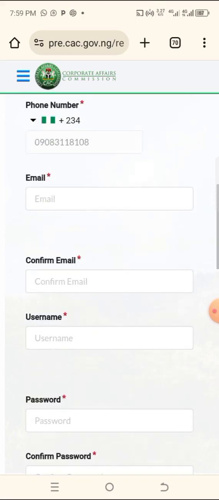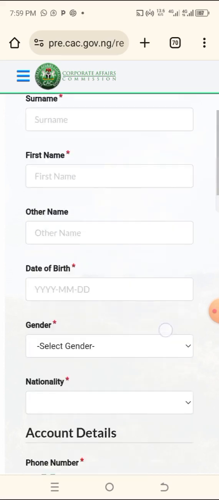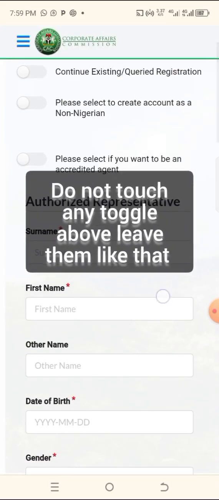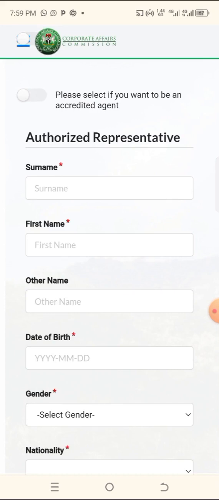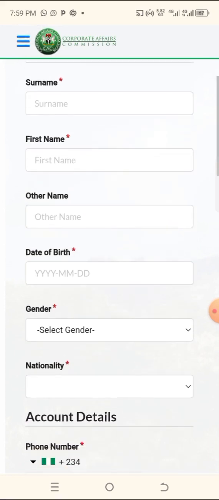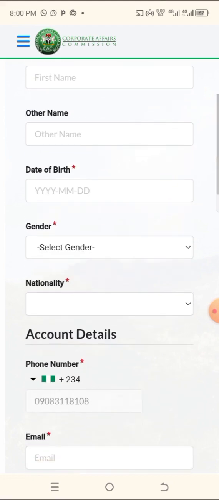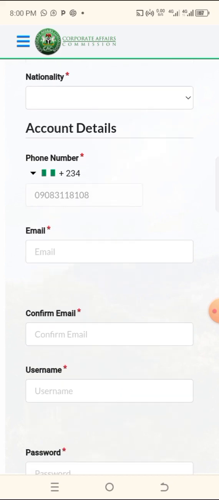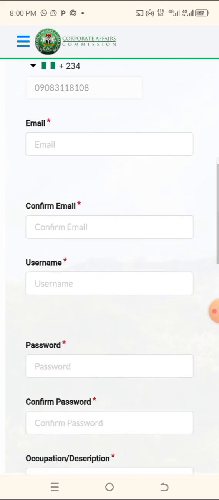One client, one registration. Do not put the registration of the client under your own. Do you understand now? Input information for yourself if you are doing it for yourself. If you are doing it for your client, input the information of the client. Every information must be that of your client if you are doing it for clients. Did you hear me now? So that is just it. So from here now, you proceed.